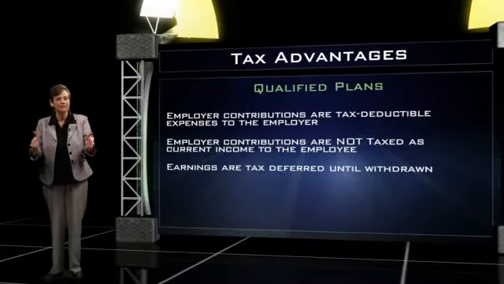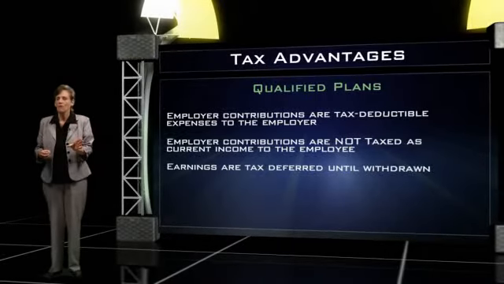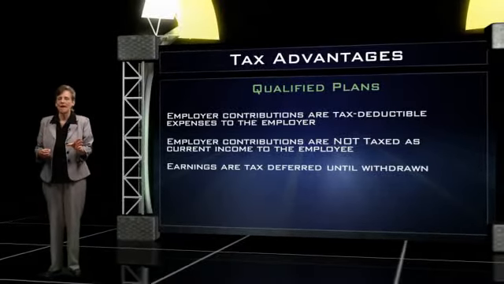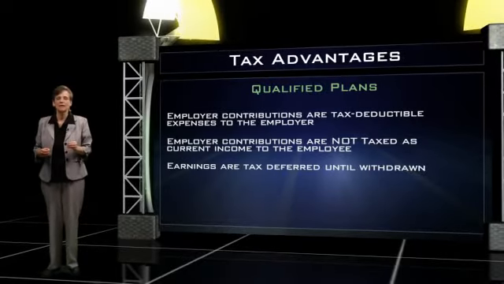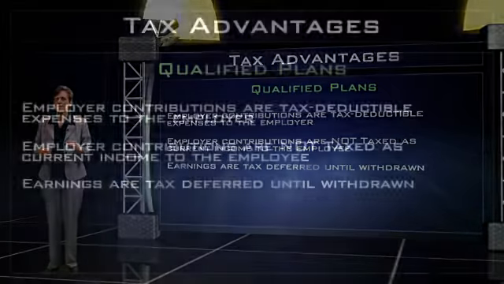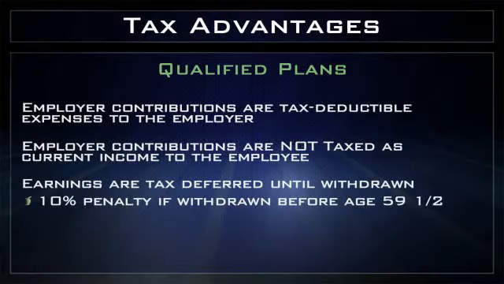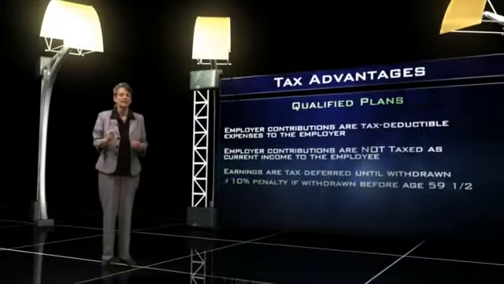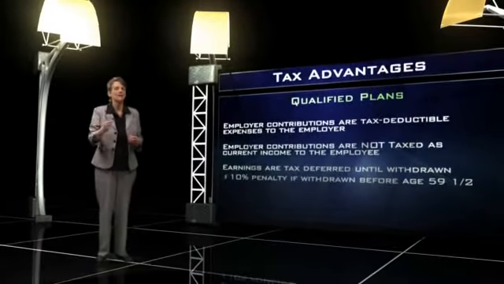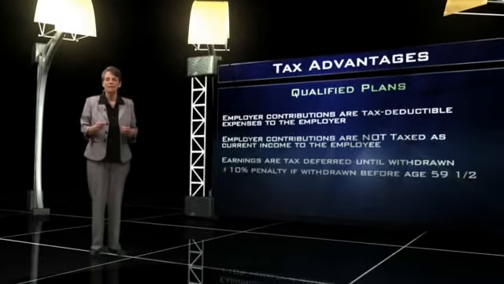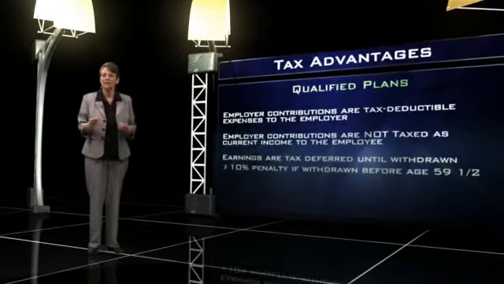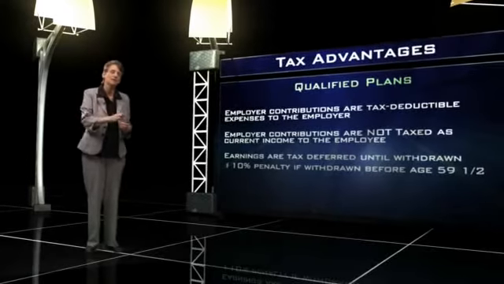until retirement. Well, it is supposed to be for retirement, so there are penalties if that money is taken out too soon. If an employee takes a distribution from the plan before age 59 and a half, there would be a 10% tax penalty on that premature distribution. And since the money going in is pre-tax and the interest is growing tax deferred, that means that no taxes are paid on that money until it's actually taken out at distribution.